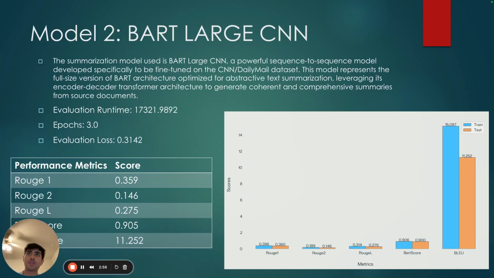The second model that we used was BART Large CNN, which is a powerful sequence-to-sequence model, specifically designed and fine-tuned on the CNN Daily Mail dataset. We achieved a ROUGE score of 0.275 and a BERTScore of 0.9.